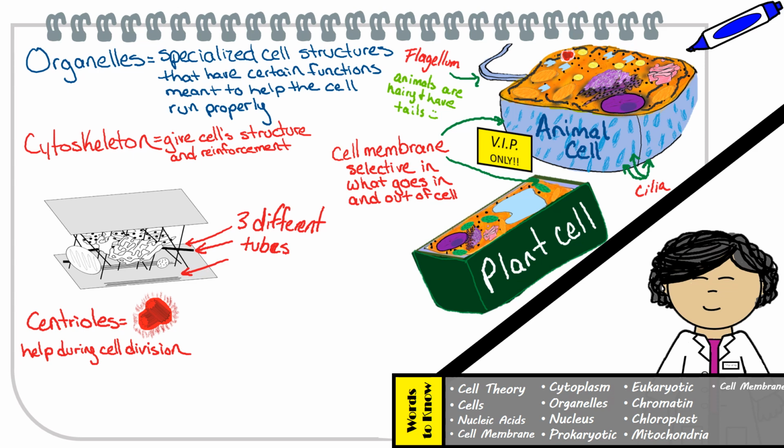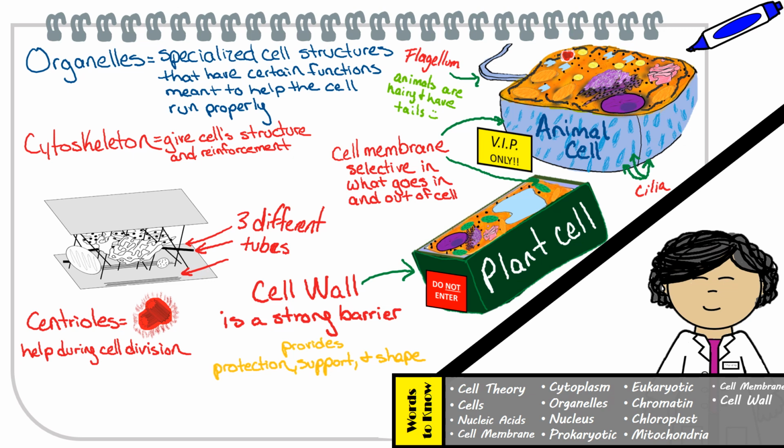Okay, Alex, you also need to keep in mind that in certain cells, such as plants, algae, fungi, and most bacteria, the cell membrane is actually surrounded by a strong barrier called the cell wall. That's right, Alex. The cell wall provides the cell with a rigid layer of protection, support, and shape to the cell.